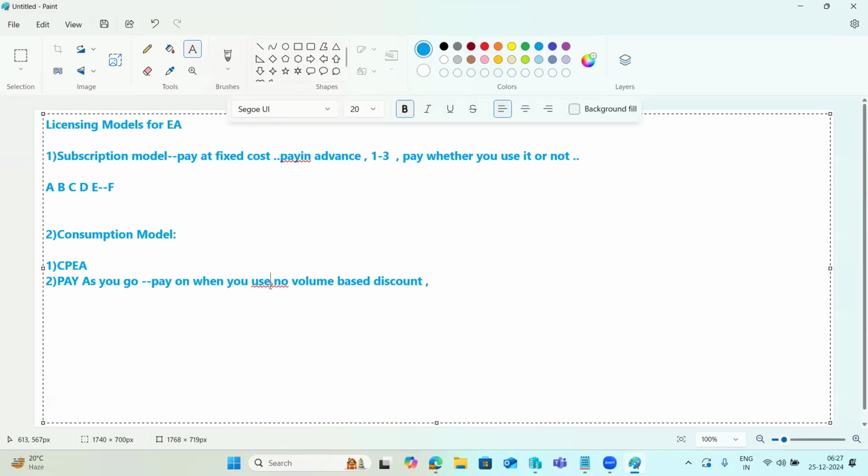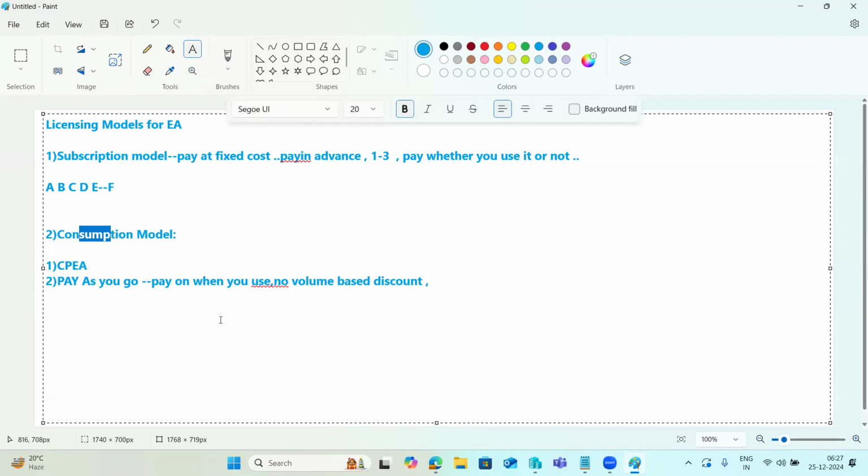You have hundreds of services available from SAP. If you are only using one or two services, and of those only one is actually used, then you need to pay for that one only. You pay for how much you consume, because it's a consumption based model.